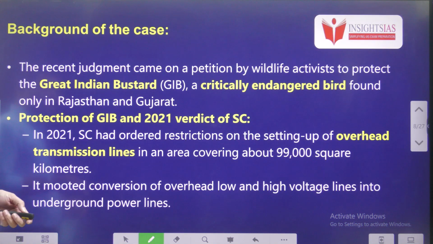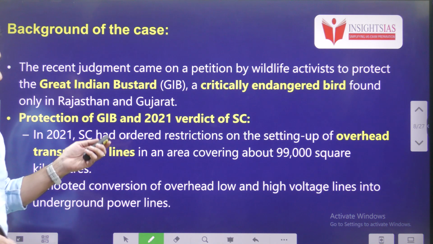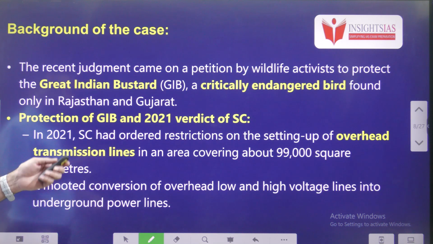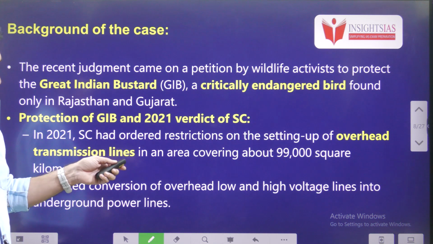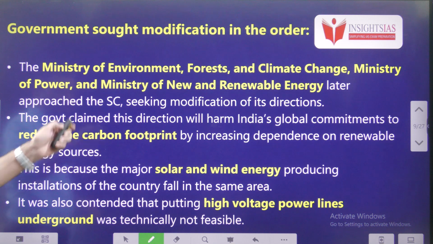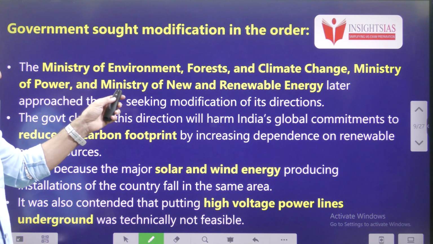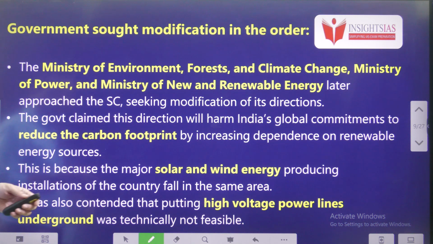Regarding the background of the case, the Supreme Court was dealing with petitions by wildlife activists regarding the protection of the great Indian bustard. It is a critically endangered bird generally found in Rajasthan as well as Gujarat. The earlier verdict was given in 2021, and that verdict was directed towards three ministries: the Ministry of Environment, Forest and Climate Change, the Ministry of Power, and the Ministry of New and Renewable Energy.